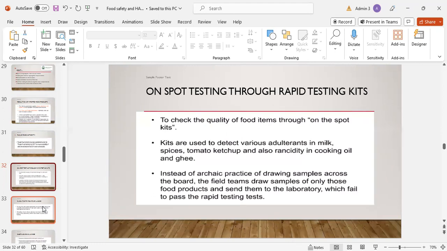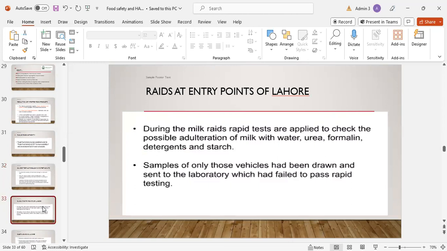Instead of the archaic practice of drawing samples across the board, the field teams draw samples of only those food products and send them to the laboratories which fail to pass the rapid testing. Raids at the entry point of Lahore. During the milk raids, rapid tests are applied to check the possible adulteration of the milk with water, urea, formalin, detergents and starch. Samples of only those vehicles that failed to pass rapid testing were drawn and sent to the laboratory.